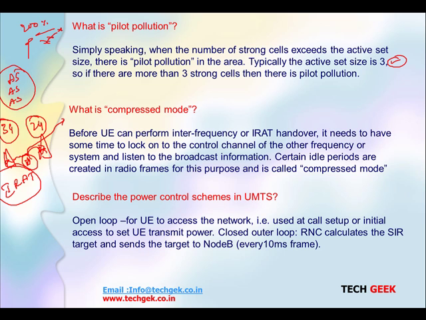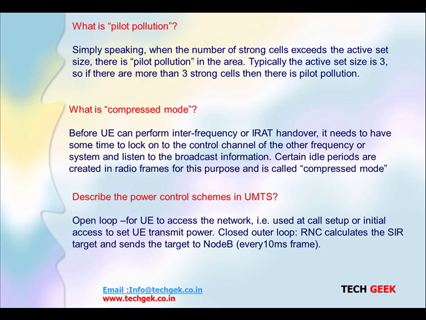If we talk about closed loop power control, the RNC calculates based on the SIR, that is the target SIR and threshold SIR, and sends the target to the Node B every 10 millisecond frame. So this is what we call open loop and closed loop power control.